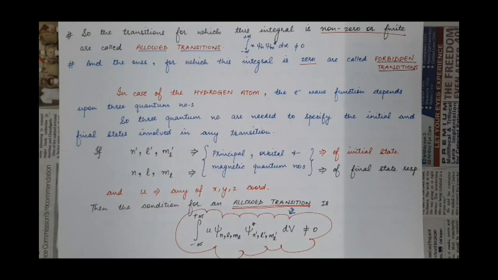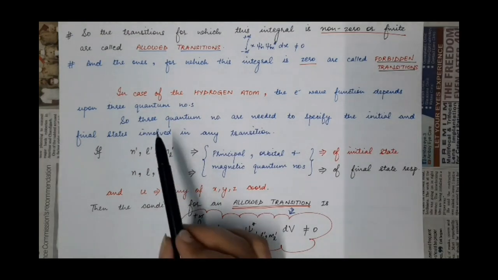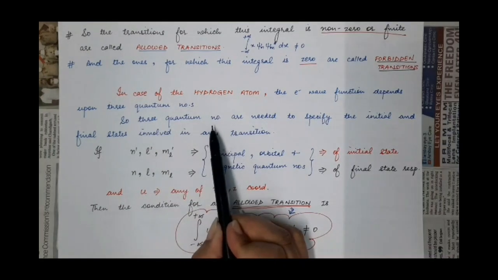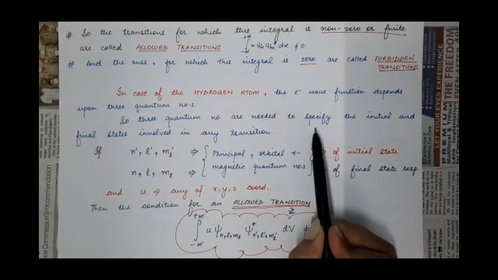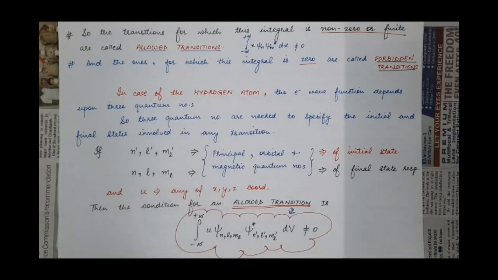For the total wave function of the electron, we need to know the dependence of psi on these three quantum numbers n, L and ml. So their values are needed to specify the initial and final states involved in any transition of the hydrogen atom.